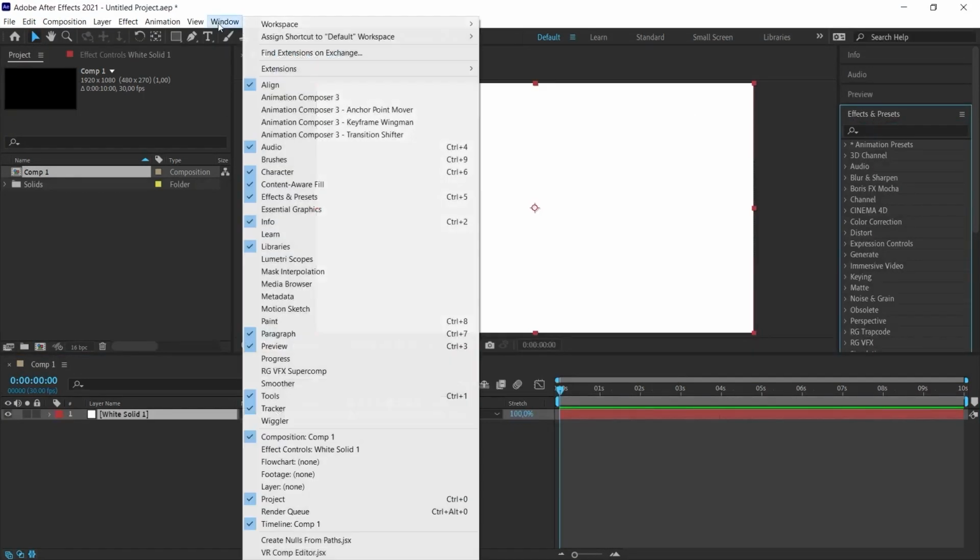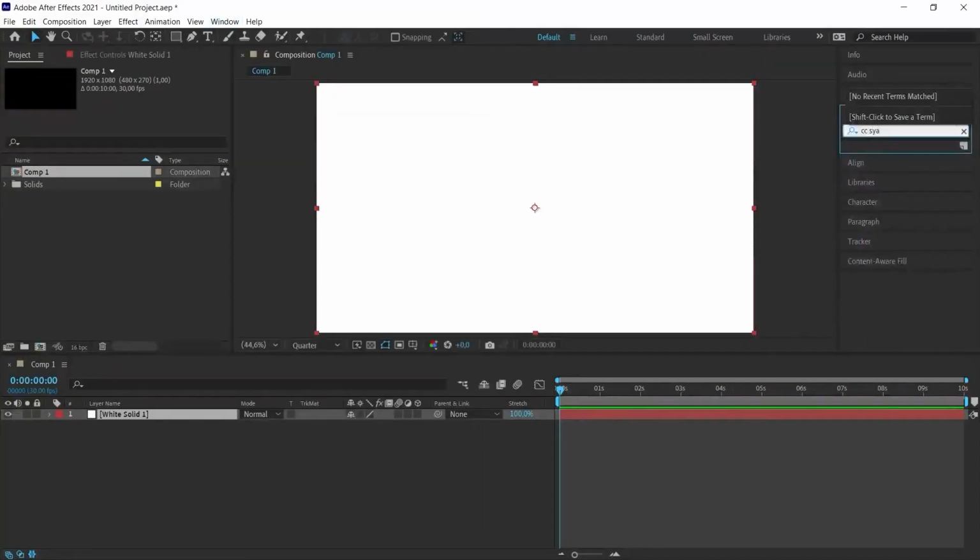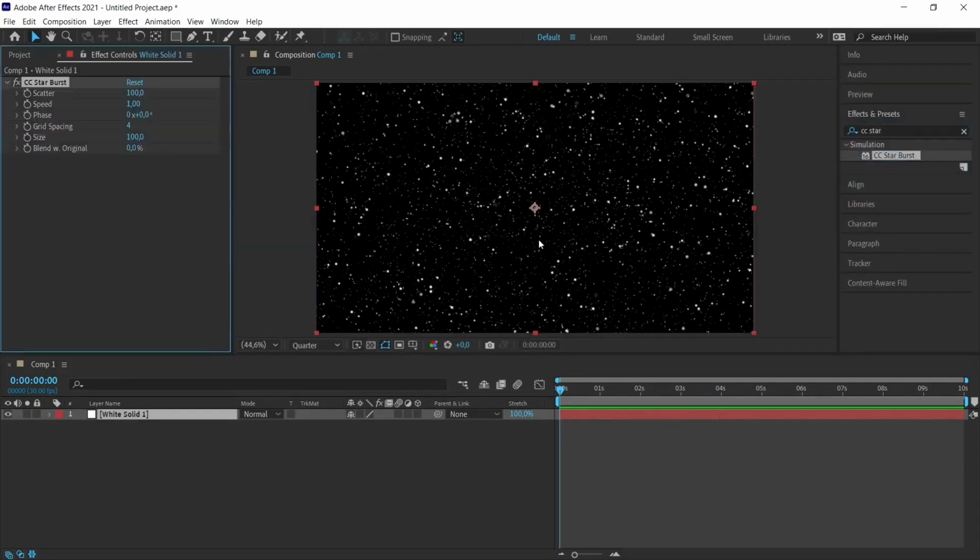I open the effects panel. If you don't see this panel, make sure the effects option at the bottom of the window is checked. I type CC star in the effects panel and drag the effect called CC Starburst onto the solid layer I just created. So we will add the stars.